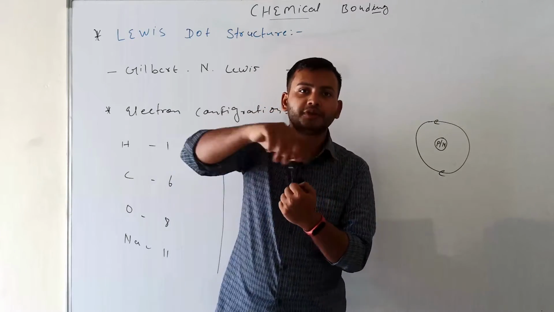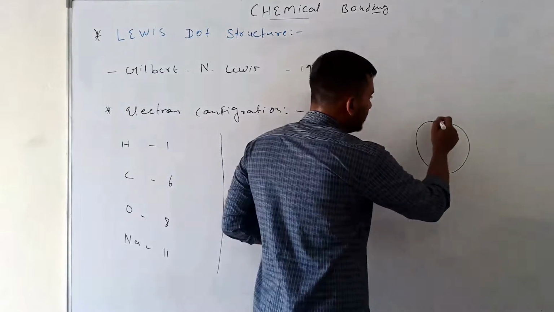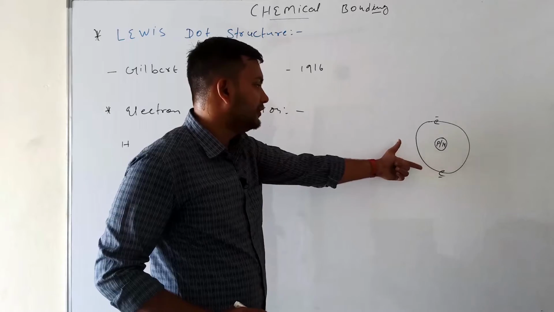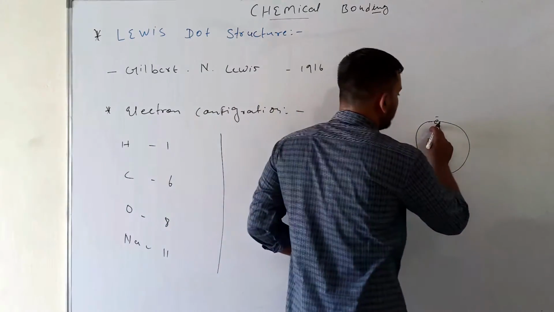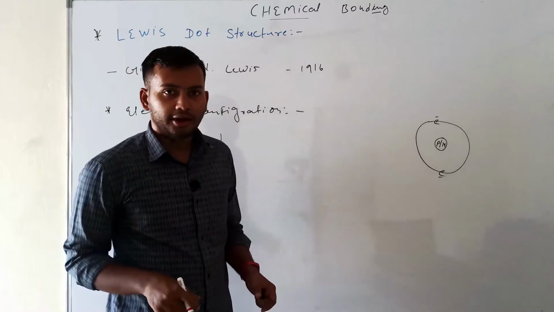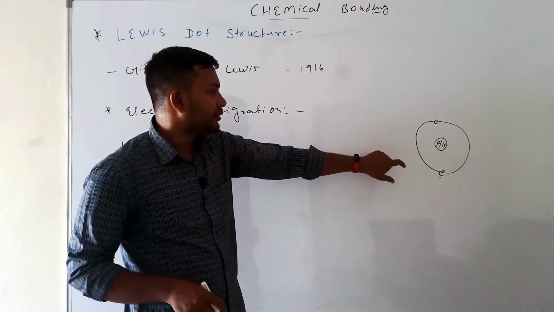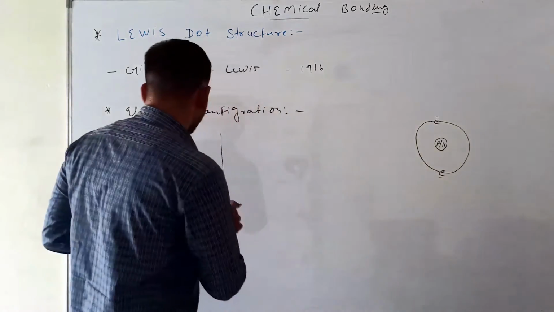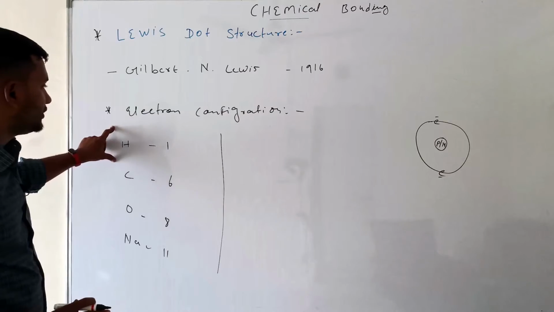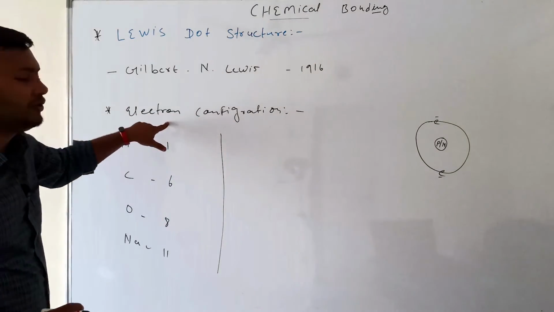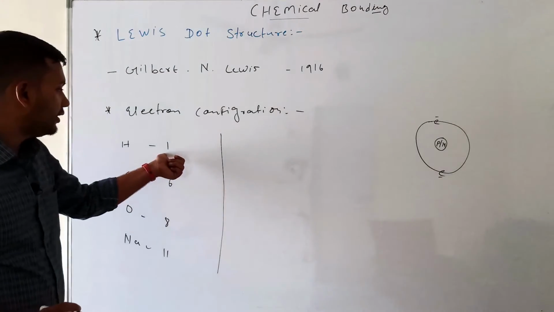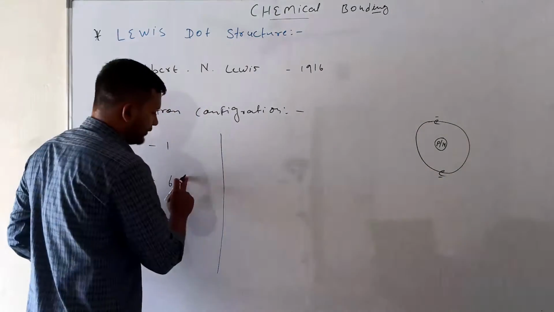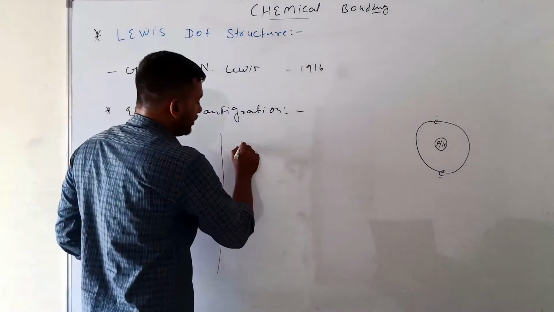The path is called an orbit, and the electron path is also called an electronic orbit. Electronic orbits decide how electrons move around the atom, how many electrons are in the first orbit and how many in the second. The Lewis dot structure is based on the electronic configuration, how electrons move around the atom.